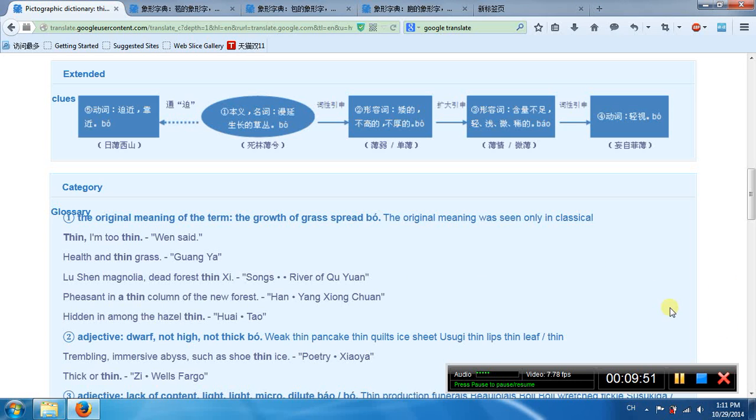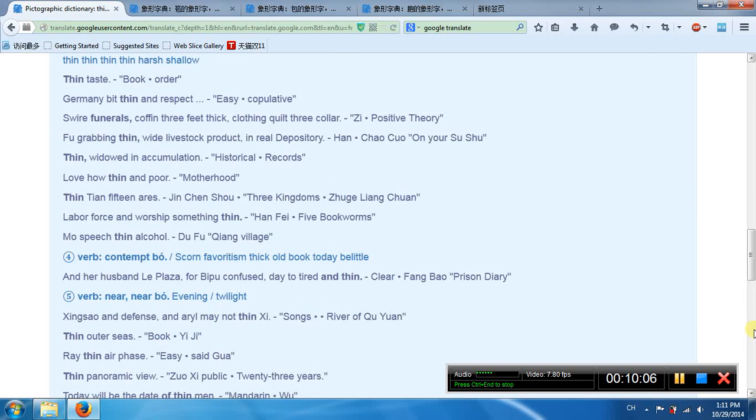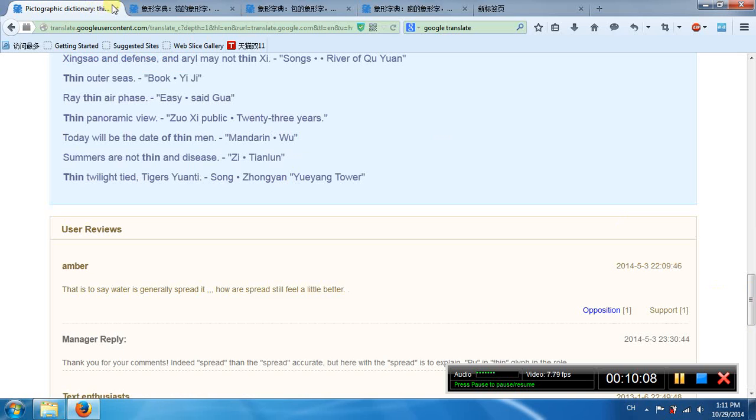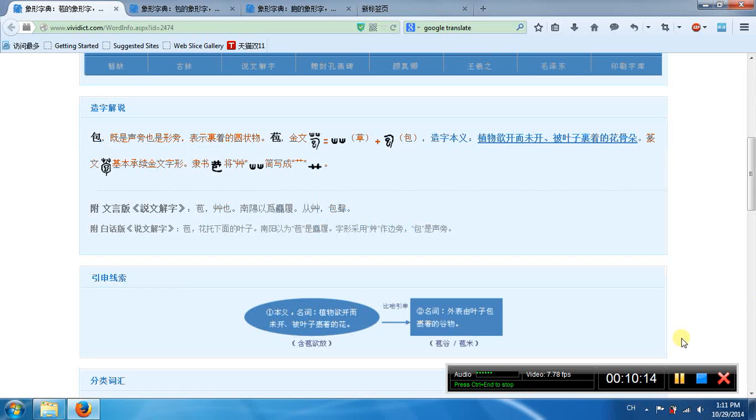Second meaning, dwarf, not high, not thick. Third meaning, lack of content, light, dilute. Fourth meaning, contact. Fifth meaning, near. Okay, 包.